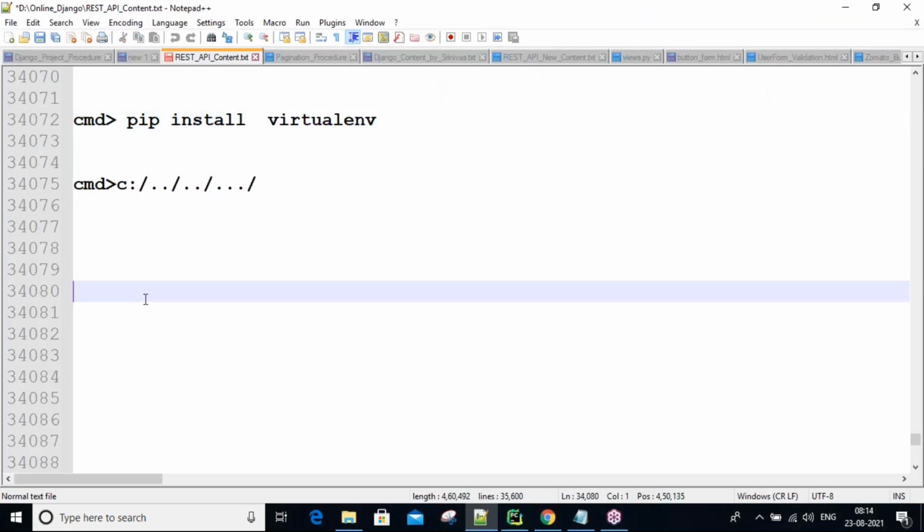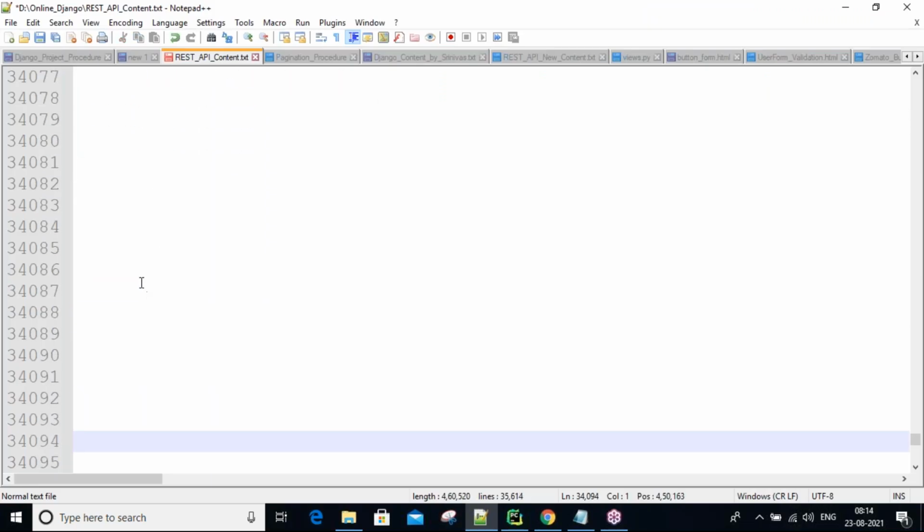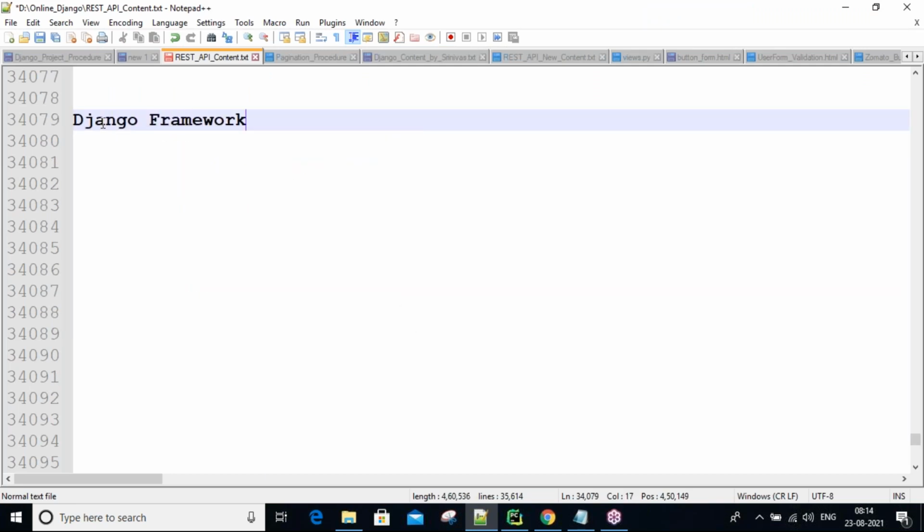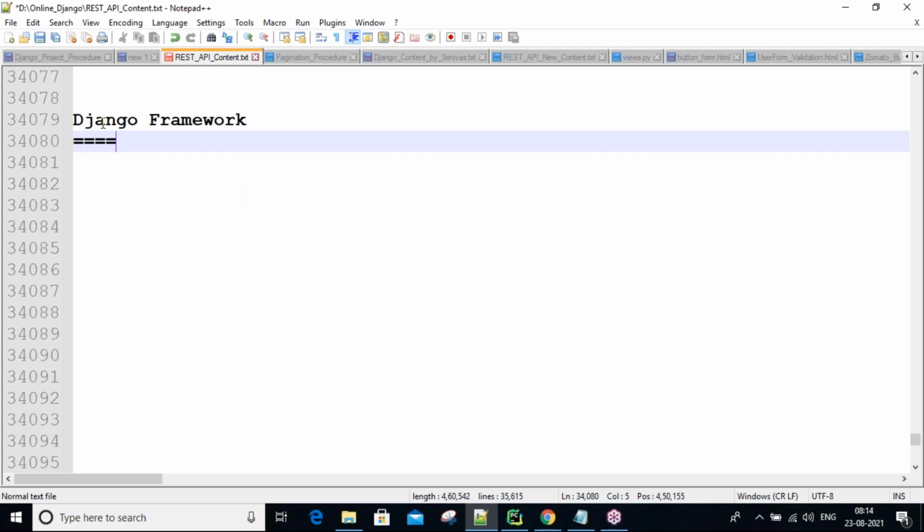Our course, guys, today we are going to discuss the Django framework. Python is a language, and the Python-related framework is Django, guys. Java is a language, and Java-related frameworks are Hibernate, Spring, Struts, and so on. And .NET is a language, and its related frameworks are ASP.NET, MVC framework, and a number of other things.